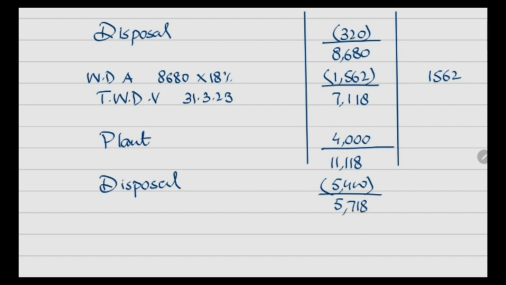As this is the final period of trade, so as per rule, the whole amount is allowed as allowance. This is said to be balancing allowance. 5718, the whole amount will be allowed as capital allowance. So balancing charge आपके capital allowance को reduce कर देता है, और balancing allowance इससे opposite situation है. लेकिन बैलेंसिंग अलाउंस उसी सूरत में प्रोवाइड किया जाता है कि व्हेन देयर इज अ फाइनल ईयर ऑफ ट्रेड.